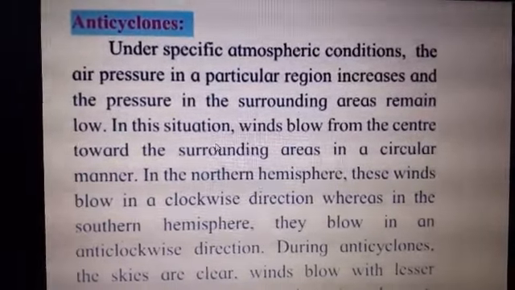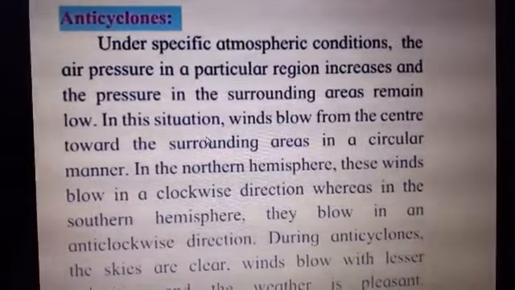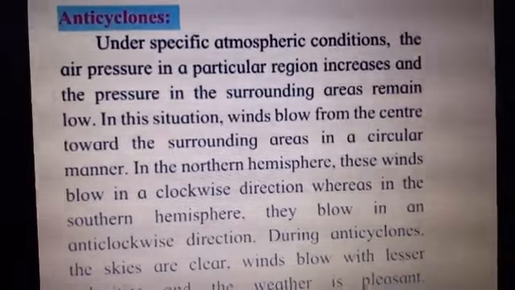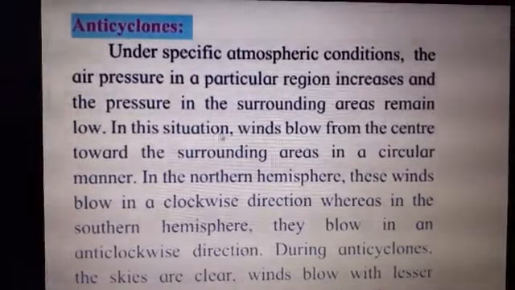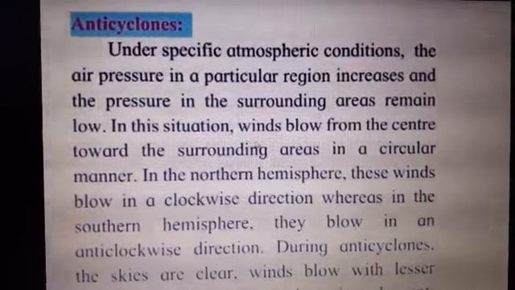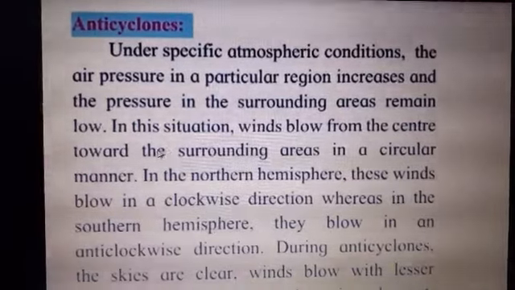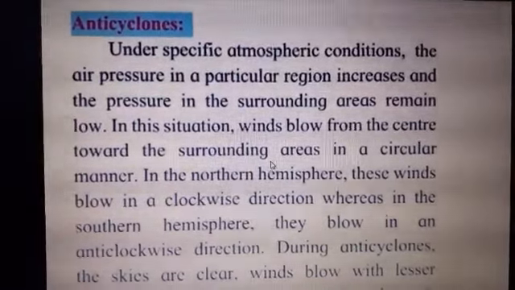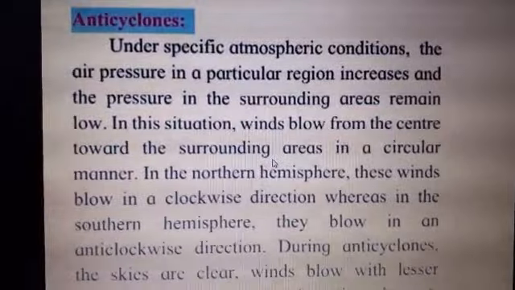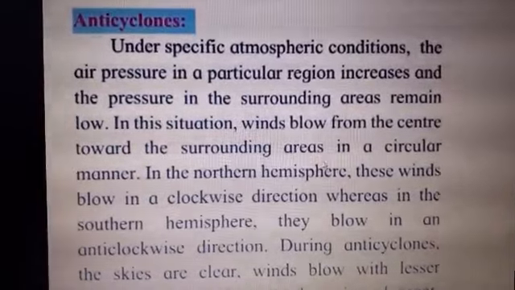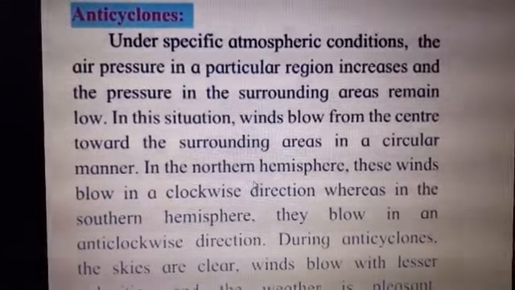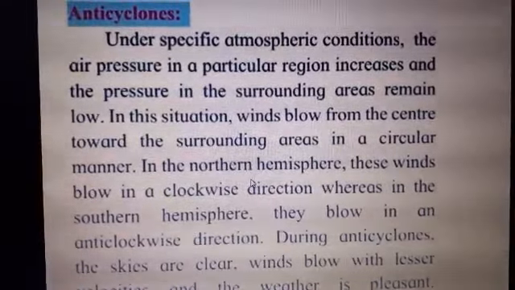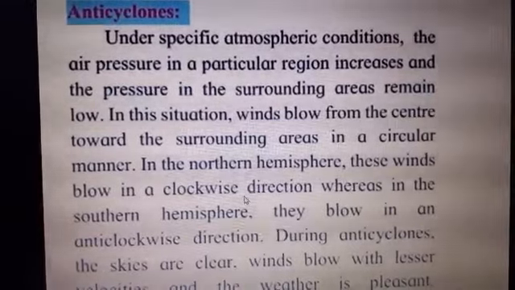Now which is the situation? Low air pressure outside, high air pressure in the center of the area. So what happens in this situation? Winds blow from the center towards the surrounding areas. So winds are blowing from center to the outside areas in a circular manner. In the northern hemisphere, now what is happening here? These winds blow in a clockwise direction.